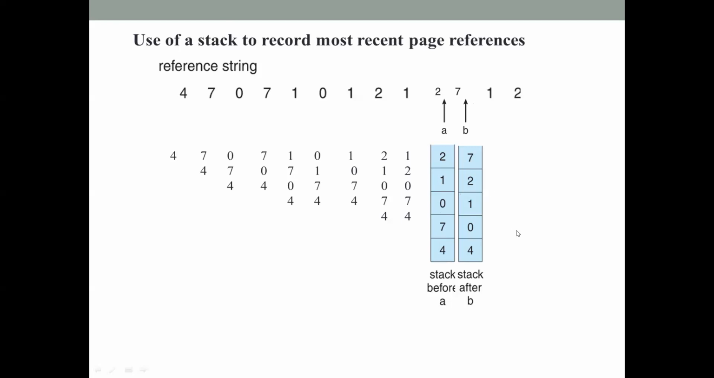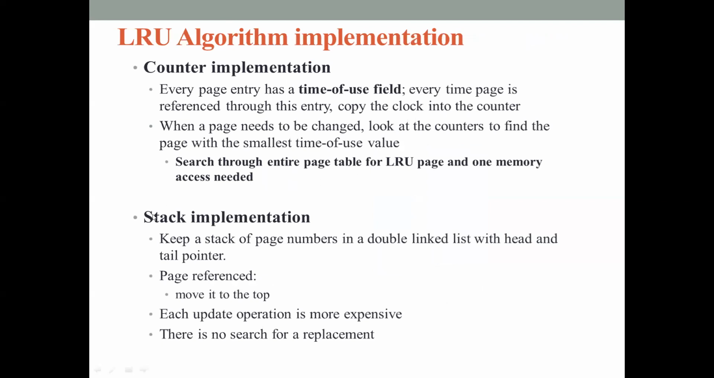So from this algorithm, you can easily find out the least recently used page. It's always going to be at the bottom of the stack. But it is an expensive algorithm because moving the most recently used page to the top of the stack involves accessing an element from the middle of the stack and then moving it to the top. So each update operation is more expensive. Whenever a page is referenced, we have to pull an element from the middle and move it to the top of the stack. So every update operation is very expensive using this method.